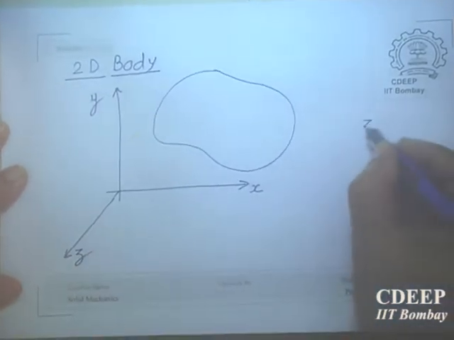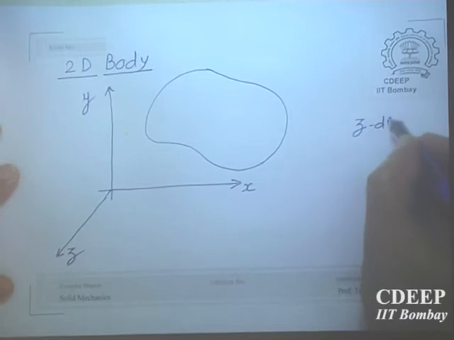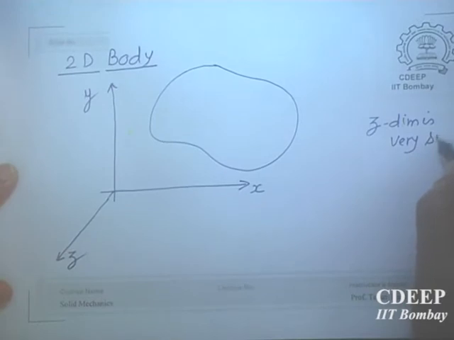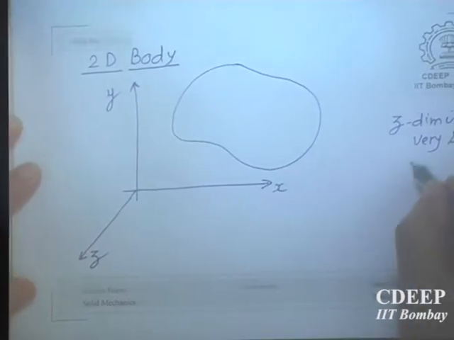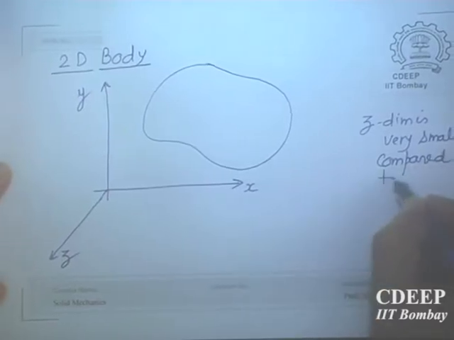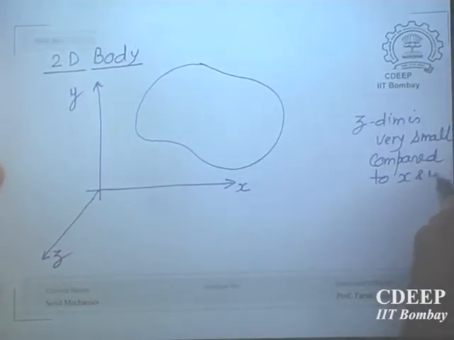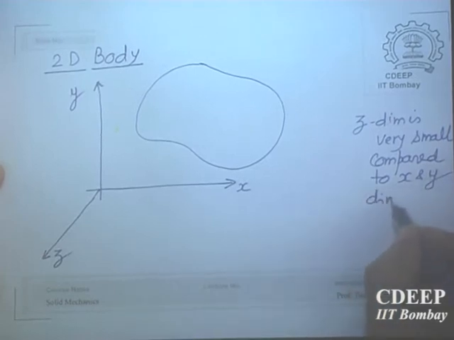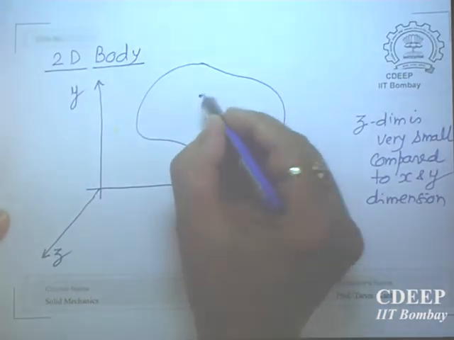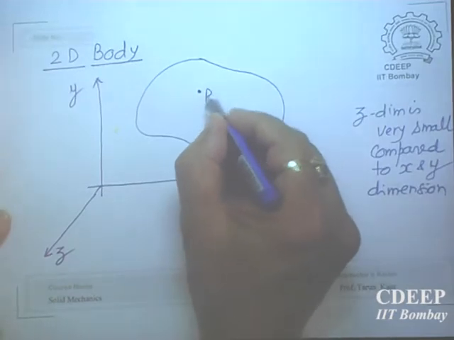So here the z dimension is very small compared to the x and y dimensions. So this is about the physics of the problem. It has some thickness, but then we can describe it on a plane of a paper, and any point P here has coordinates x and y.